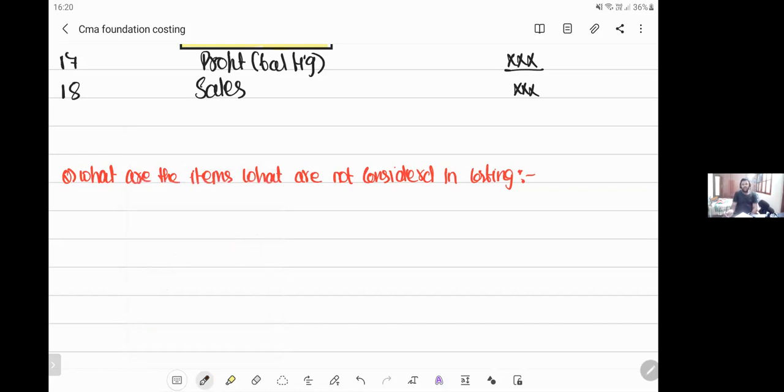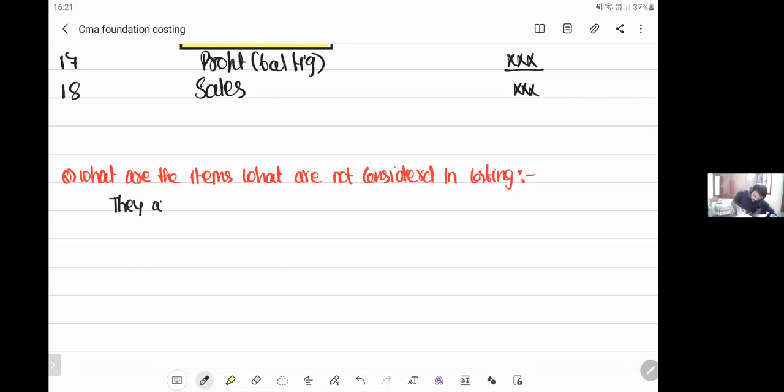Like you have generally accepted accounting principles in your accounting, in the same way, we have cost accounting standards. These cost accounting standards say that these things should not be considered because it will not help in comparison. It will not make comparison easy. So, what are the items that are not considered in costing? These items are not considered in costing to avoid cost differentiation.